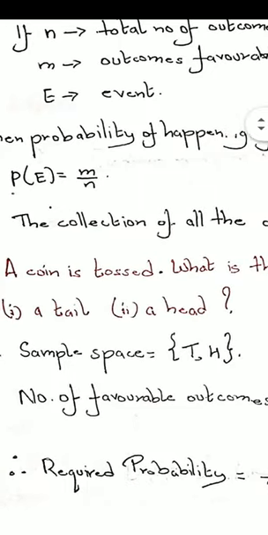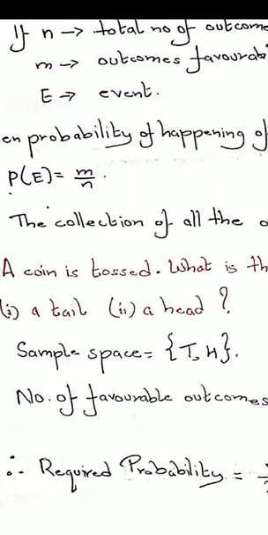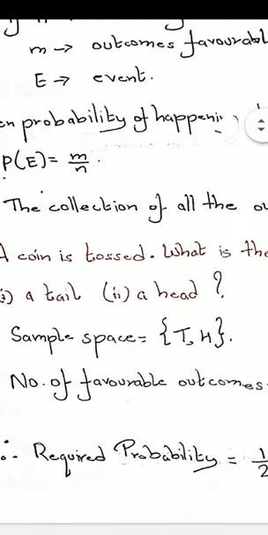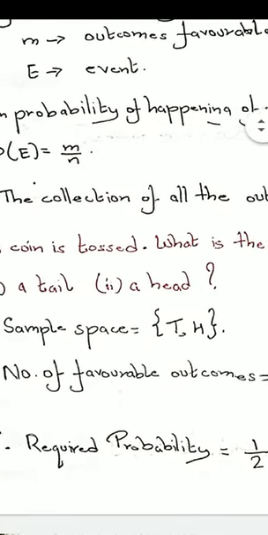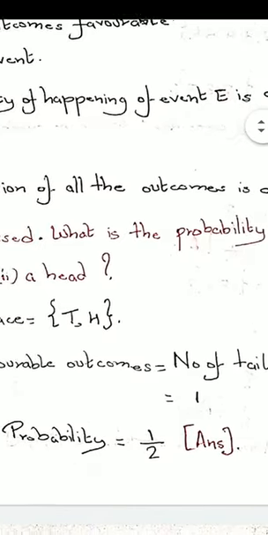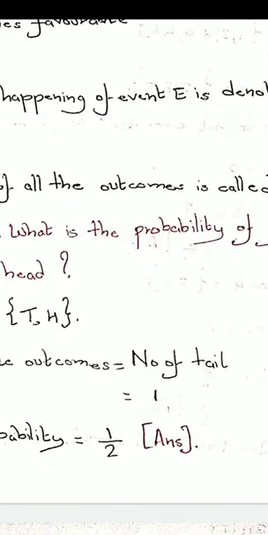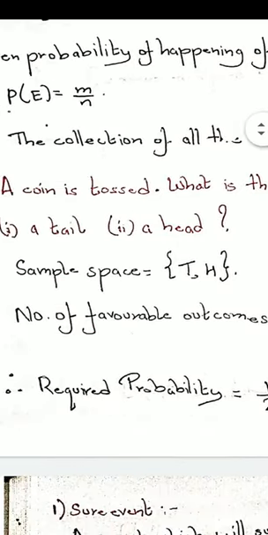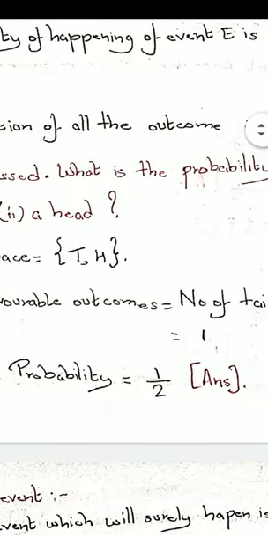So in this case, you should always write the sample space as T and H, one tail, one head. Now the number of favorable outcomes. Remember, we are going for a tail. Out of this, how many tails do I have? Only one. So the required probability will be 1 by 2. As you know, the formula is the number of favorable outcomes, in this case 1, over the total number of outcomes. In the sample space there are 2, T and H. So my probability will be 1 by 2.